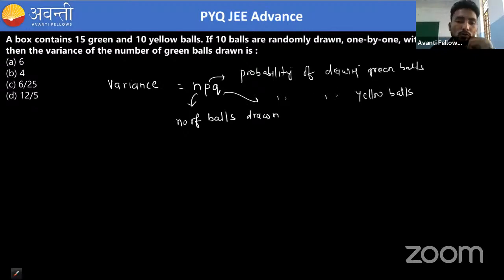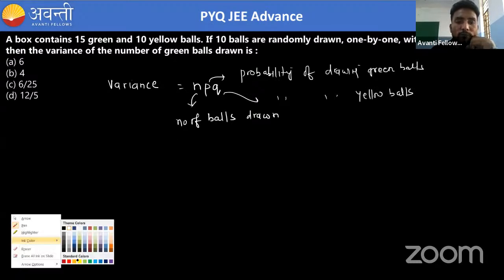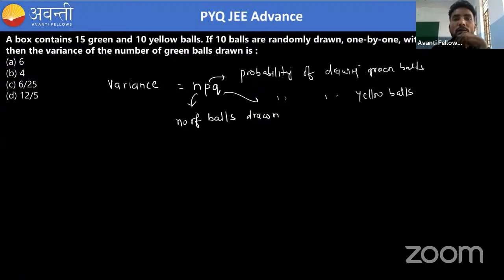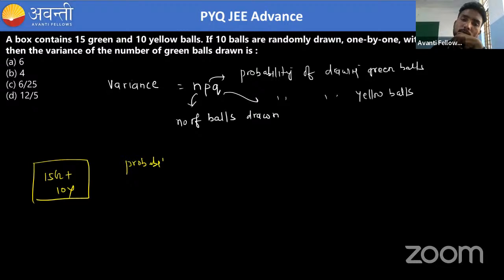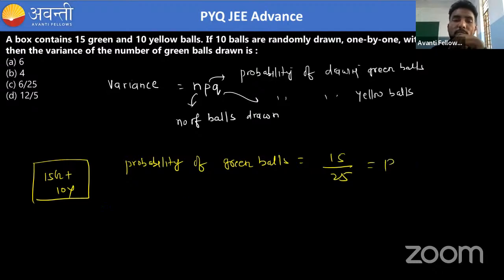Okay, so what is the formula? You now have everything, because we have the total balls. In the total box, how many balls do we have? 15 green plus 10 yellow, so we have a total of 25 balls. So the probability of a green ball will definitely be 15 by 25, which means P is 15 by 25.